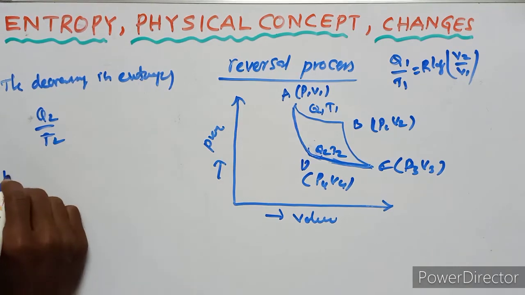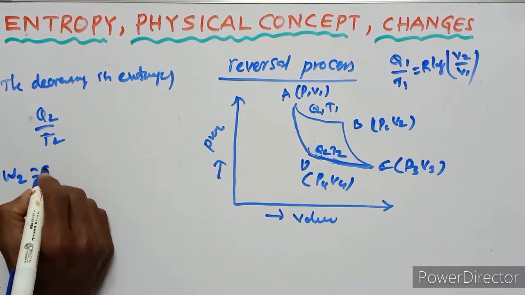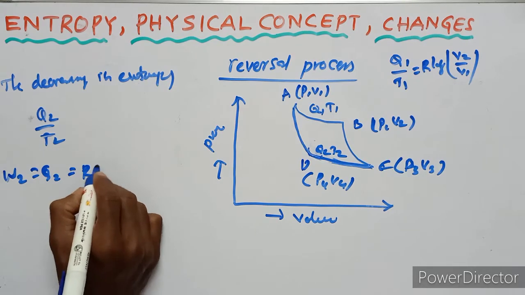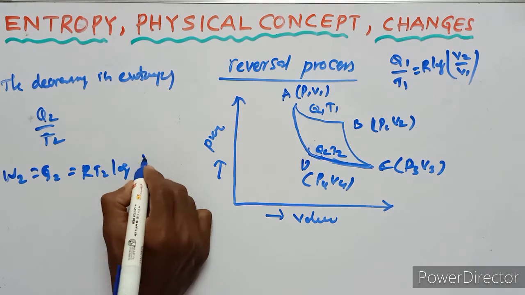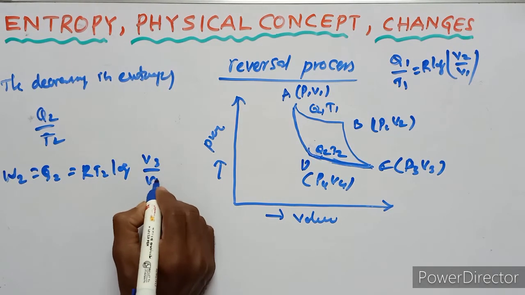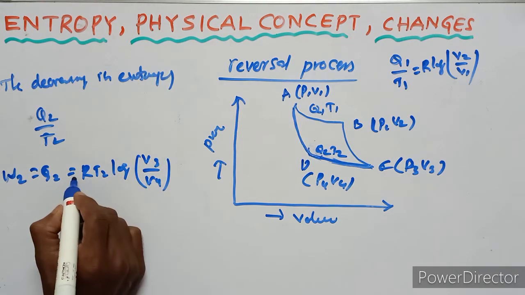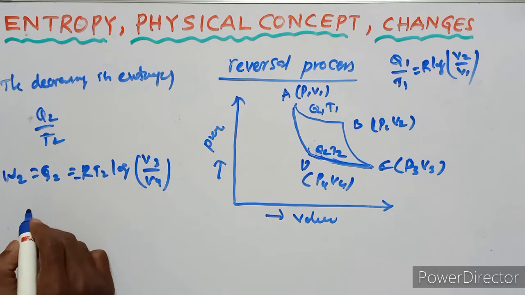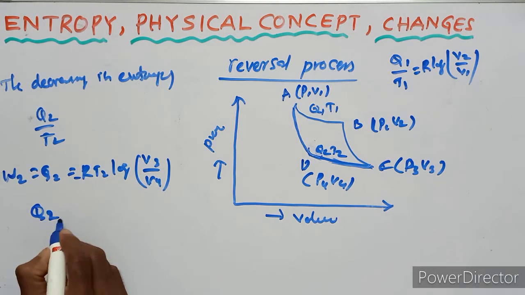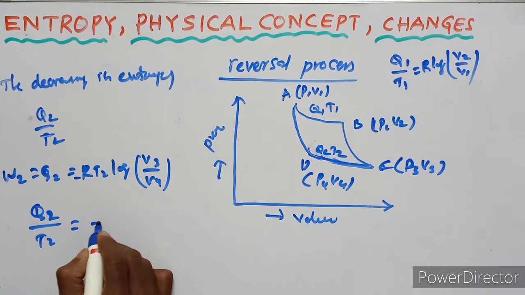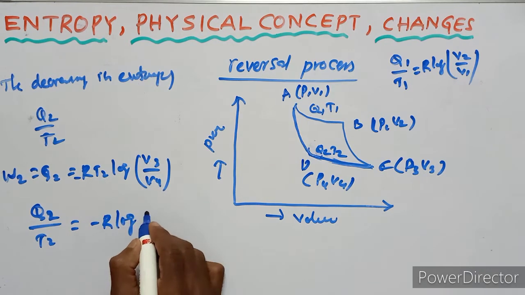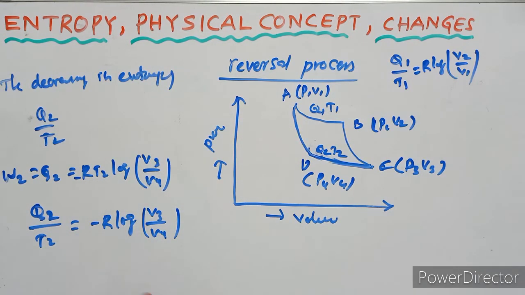Same as the work done, W2 equals Q2 equals RT2 log of V3 upon V4. Here the minus sign is in the opposite direction. Then Q2 upon T2 is equal to minus R log of V3 upon V4. Here the minus sign indicates the compression, the opposite direction.